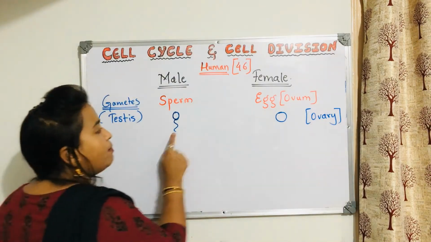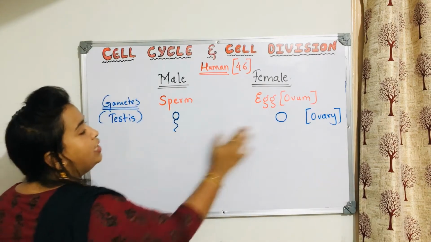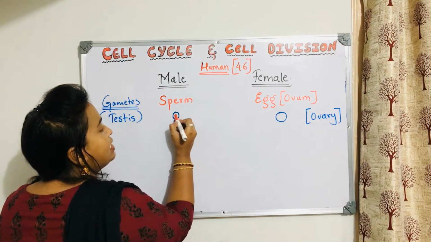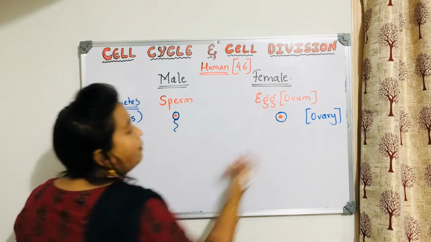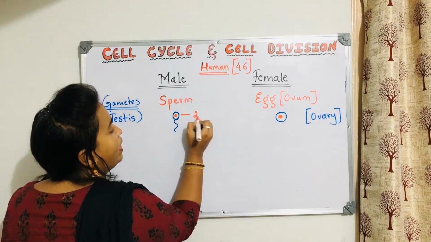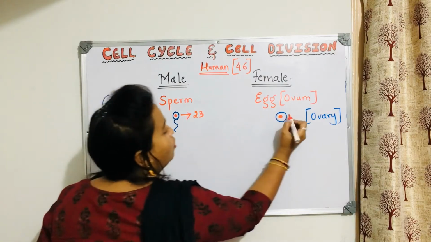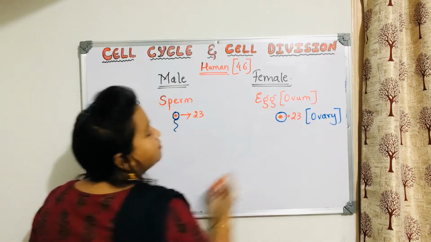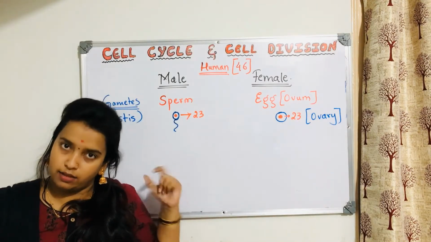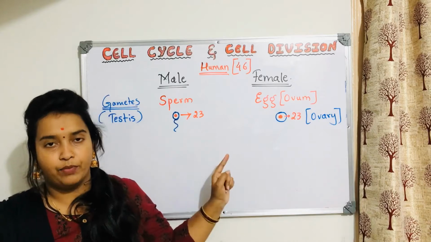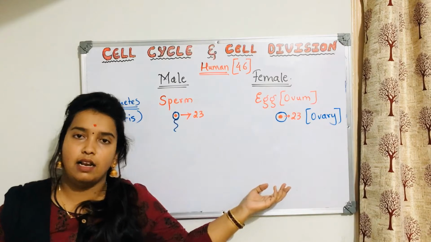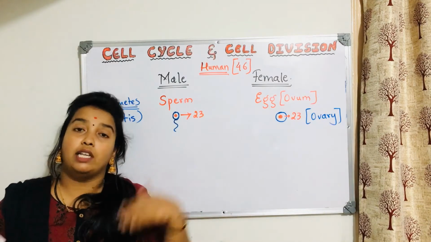The sperm and egg, these two are also cells. That means they also have a nucleus inside. Now what is the number of chromosomes present within the nucleus? Here the chromosome number is 23 and here also it is 23. Because sperm is also a cell and egg is also a cell, and being a human it is a eukaryotic cell, obviously a nucleus will be there. Within the nucleus, what is present?